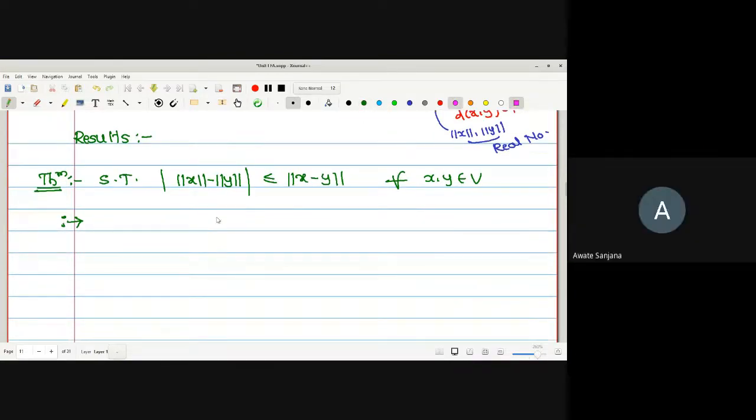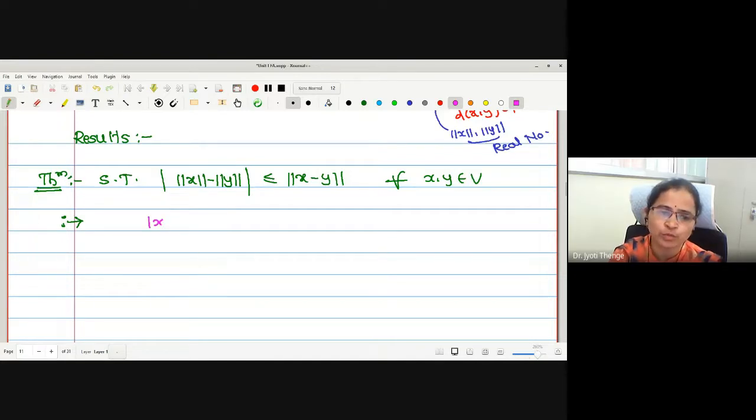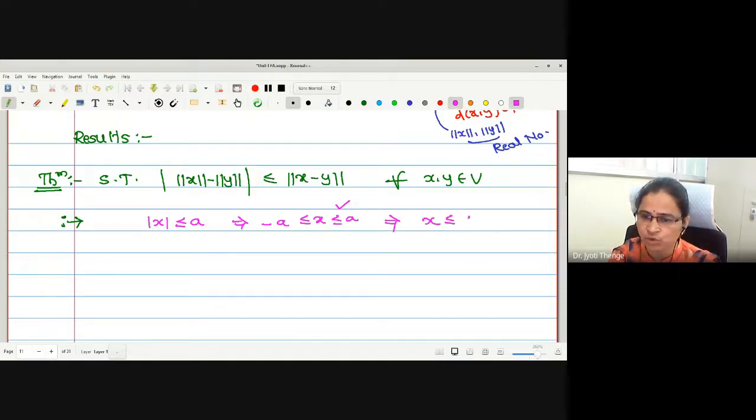Whenever we want to prove a relation of the type mod of x less than or equal to a, what we actually want to prove is minus a less than or equal to x less than or equal to a. One can prove the right inequality, x less than or equal to a.